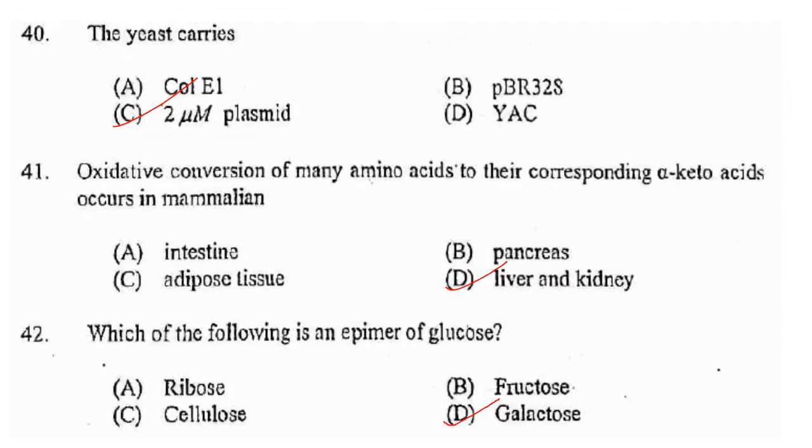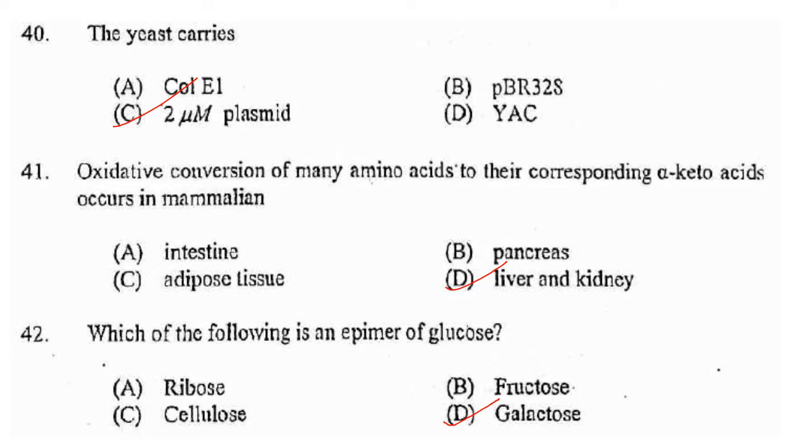Answer is option. Then yeast carries what type of plasmid? They have given ColE1, pBR322, YAC. YAC is yeast artificial chromosome, but it carries 2 micron plasmid. Answer is option C. Then oxidative conversion of many amino acids to their corresponding alpha keto acids occurs in mammalian. The oxidative conversion of amino acids to their corresponding keto acids takes place in the liver and kidney in mammals. So answer is option D.